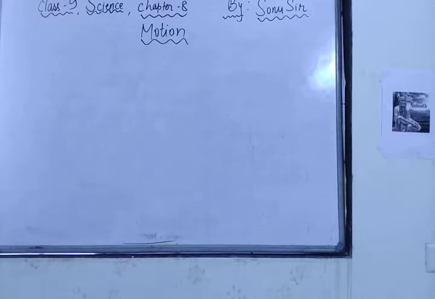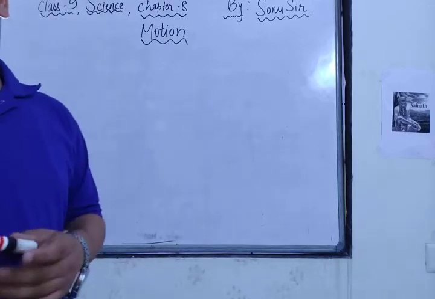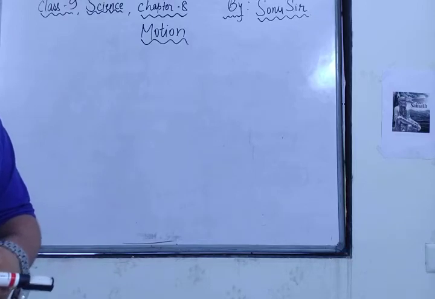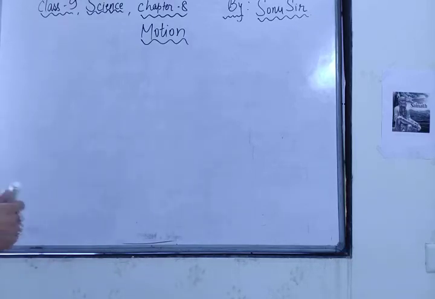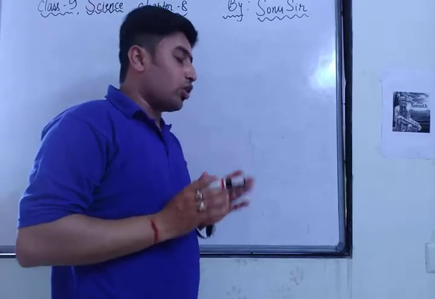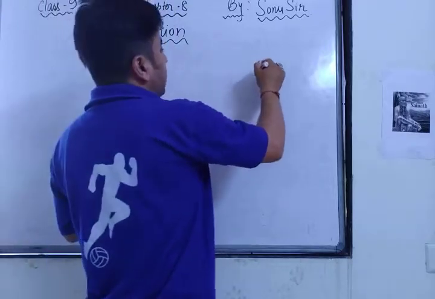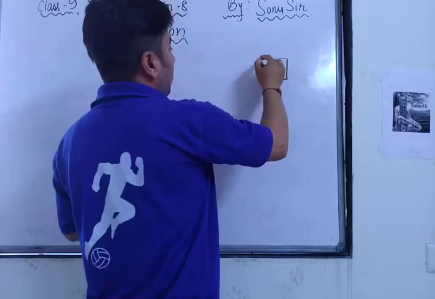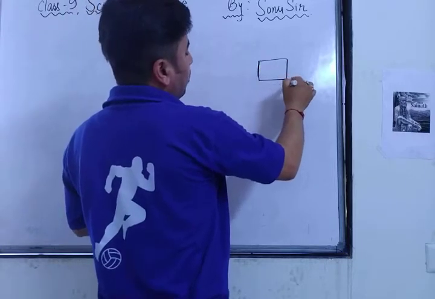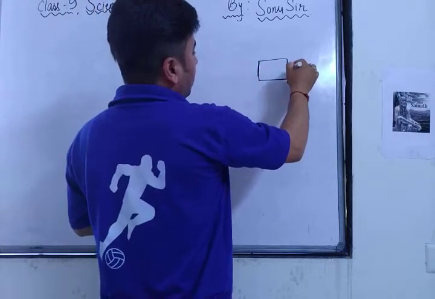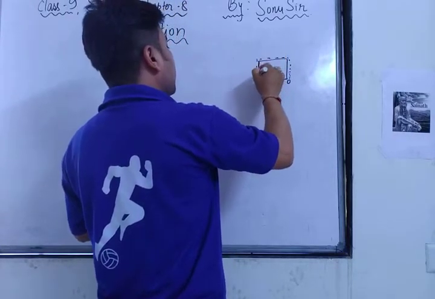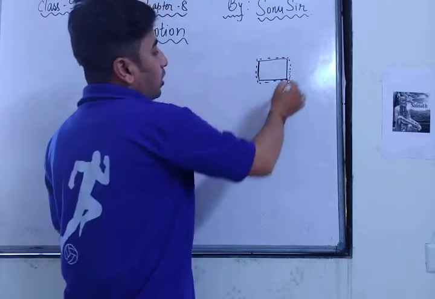Now the question was: an object has moved through a distance, can it have zero displacement? Displacement means the shortest distance. Suppose it started from 0, the origin. You have gone 1 kilometer, 2 kilometers, 3 kilometers and 4 kilometers, and this was your distance.